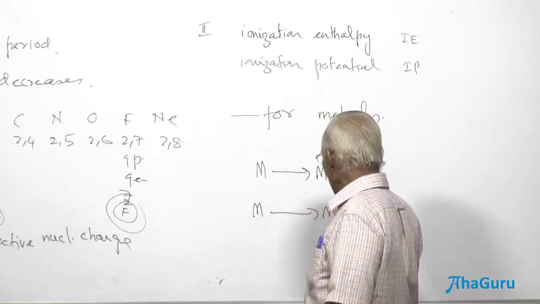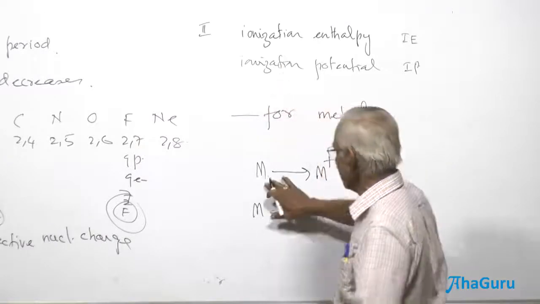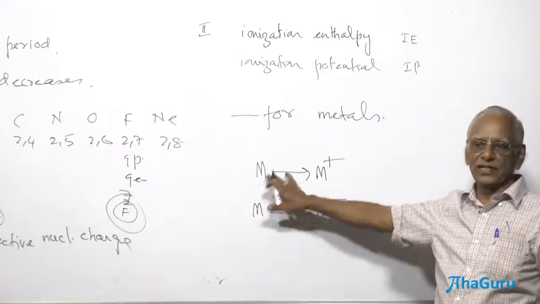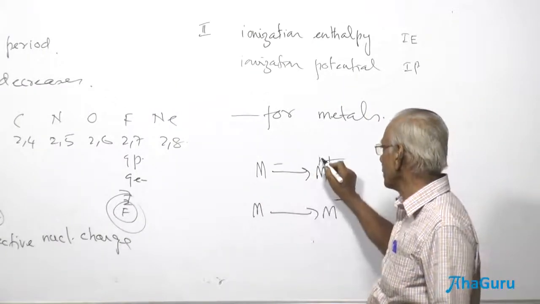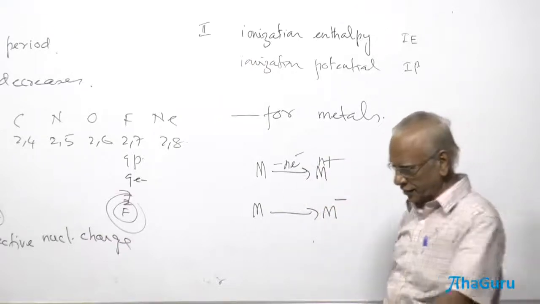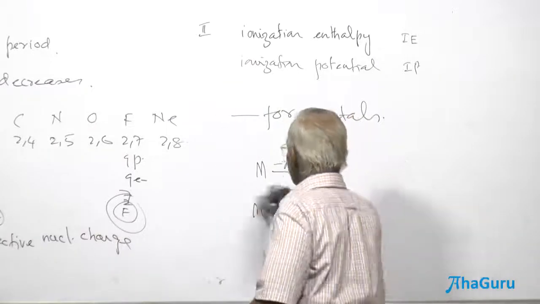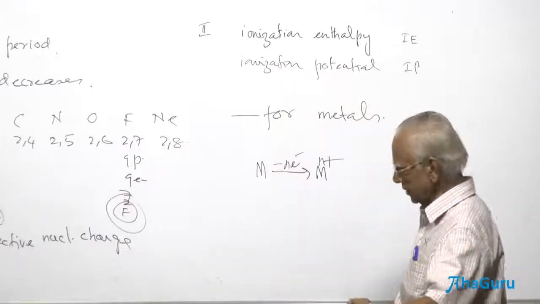The metal converted into M plus is going to be an ionization process. Ionization in the strictest sense means removal of an electron, conversion of a neutral atom to a positively charged ion. Therefore, I must remove one or more electrons. I put M n plus here, removing n electrons. Now, that energy is called ionization energy. How would you define ionization energy?